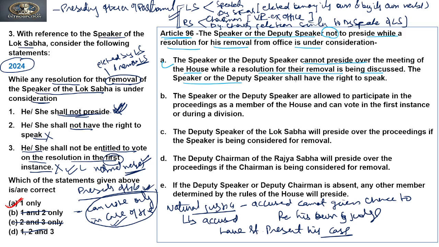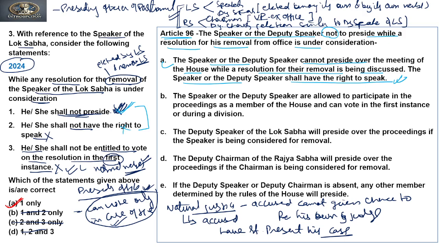The Speaker or Deputy Speaker shall have the right to speak. So this first part of Article 96 gives the answer to the very first statement, that the first is true, that they cannot preside over the removal process, but they have a right to speak, and because of this the second statement is incorrect.